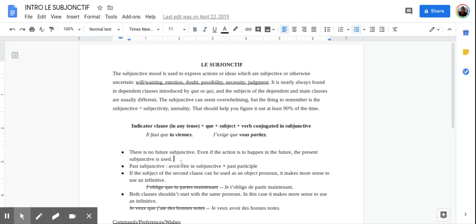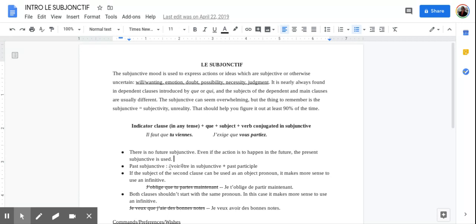Okay. So there is no future subjunctive. So even if the action is going to happen in the future, you use the present subjunctive. So for example, je veux que tu partes demain. Right? Je veux que, that's a want. So that second clause, I'm going to put it in the subjunctive. Even though it's tomorrow, I'm not going to use the future. I'm just going to say partes, which would be the subjunctive of partir.